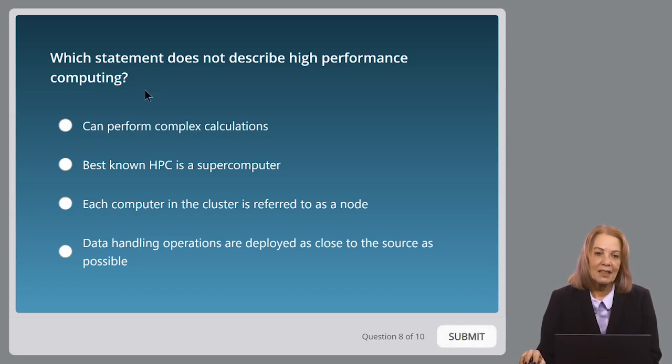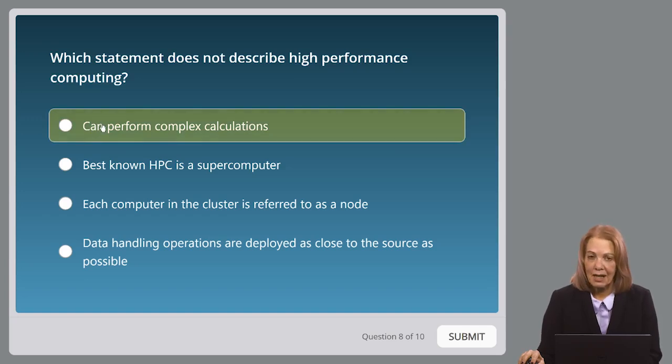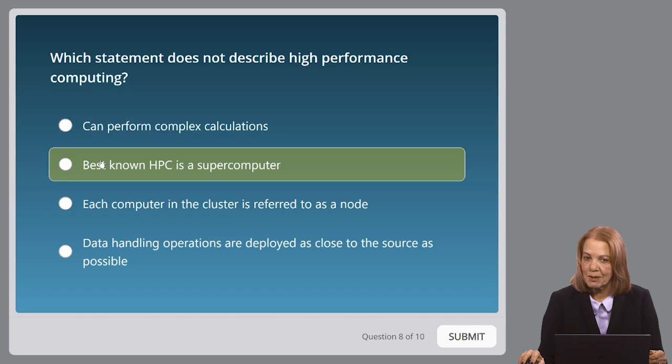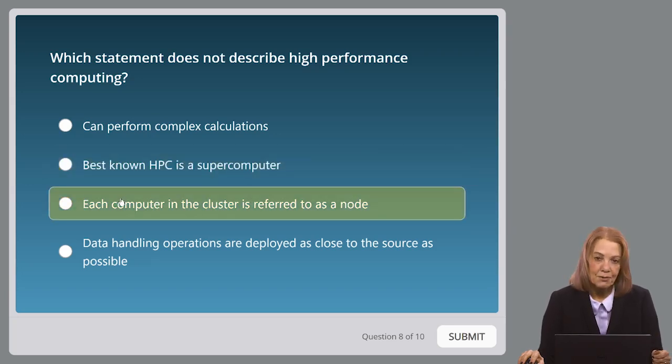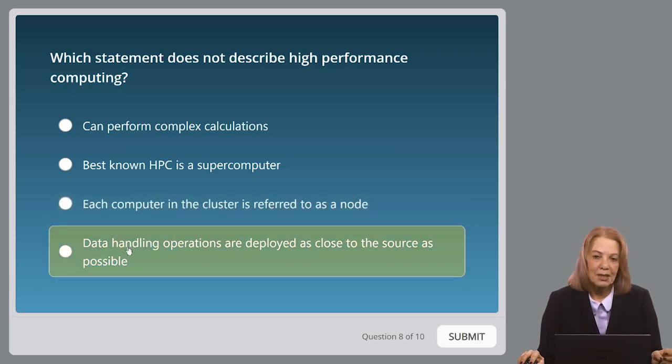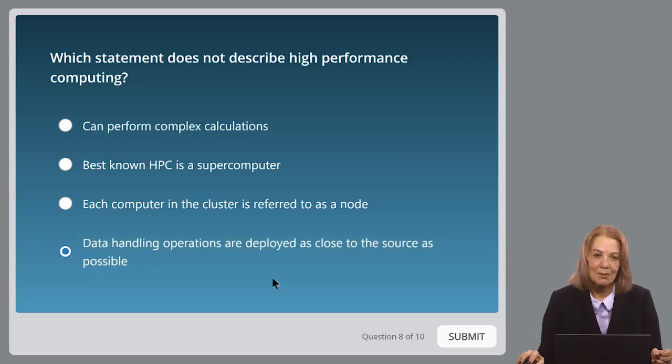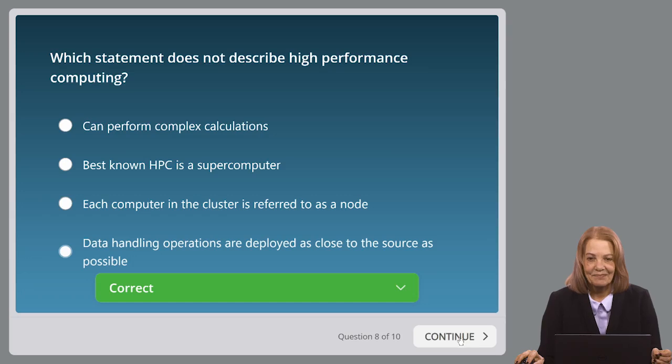Well, let's go through these. Can perform complex calculations? Absolutely. That describes high-performance computing. Best known HPC is a supercomputer? You bet. Each computer in the cluster is referred to as a node? Absolutely. Data handling operations are deployed as close to the source as possible. That doesn't describe HPC. What does that describe? That describes edge computing. So that's the one that does not describe high-performance computing. Agree? We'll check. There you go.